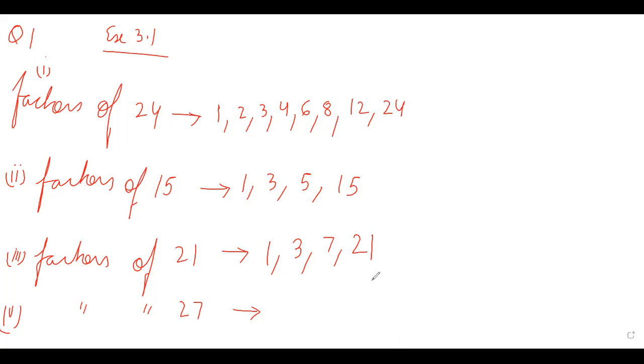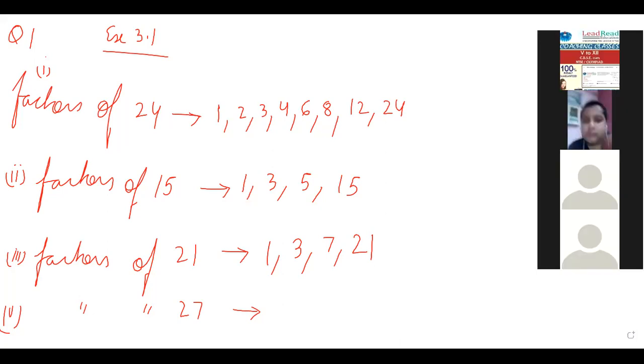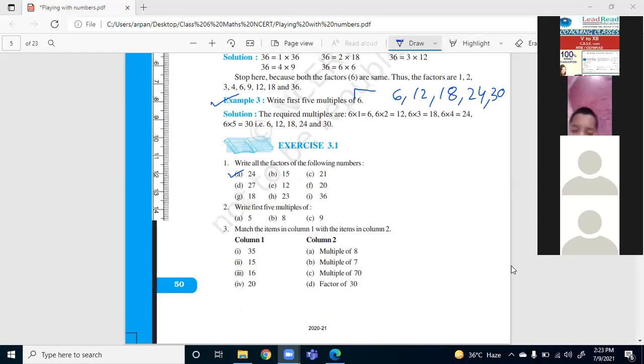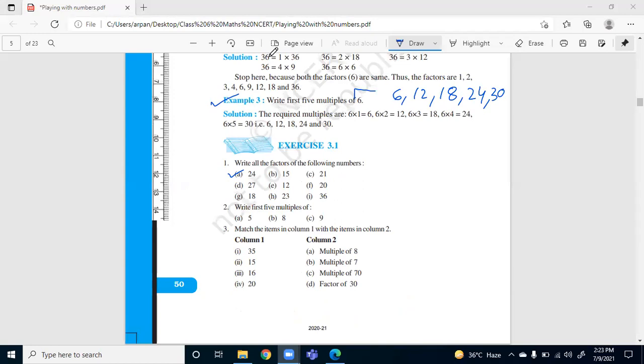Ma'am, can I tell the factors of 27? Yeah, please go ahead, Hirday. Ma'am, it's 1, 3, 9, and 27. You are correct. Very good. Yeah, Tanmay, that is correct. Ma'am, can I take the answer for the next one? I will choose, so don't worry, I will give everyone a turn. So now part E: you have to find the factors of 12. So please put it on the chat box. Factors of 12.